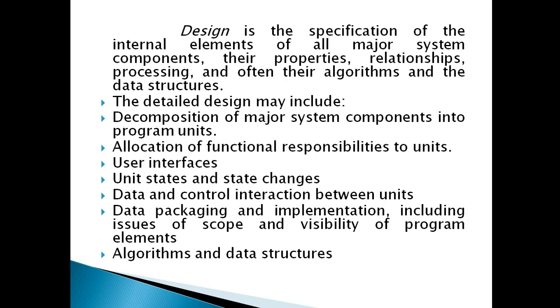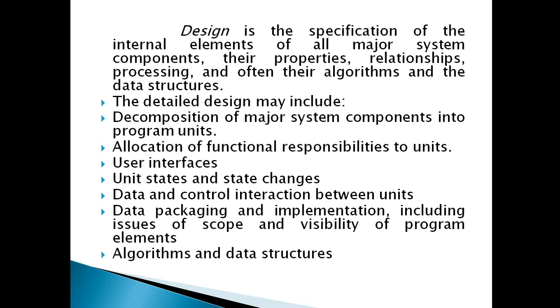Understand? We go to the next phase, that is, you can see on the screen, design is the specification of the internal elements of all major system components, their properties and relationships, processing, and often their algorithms and data structures.